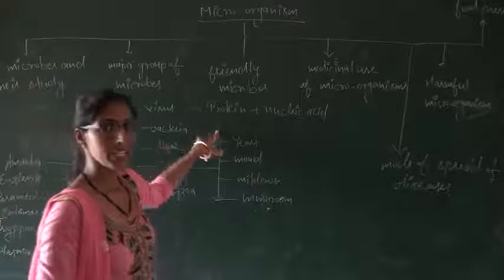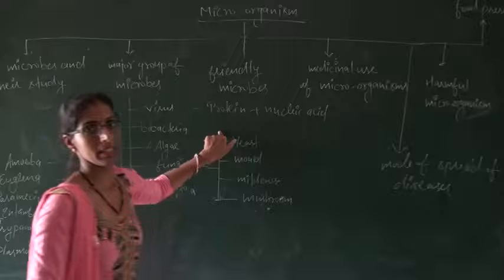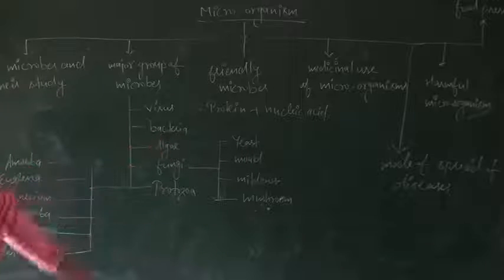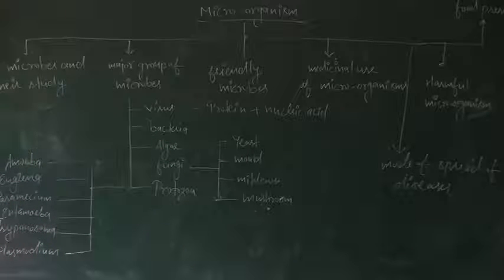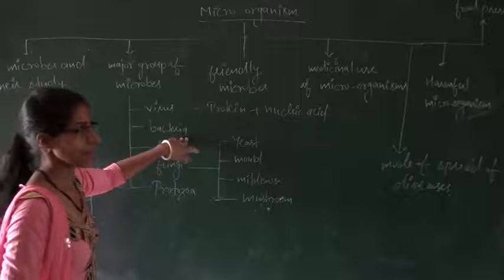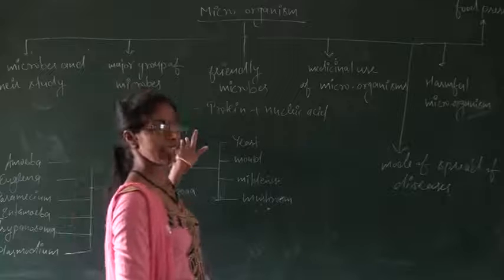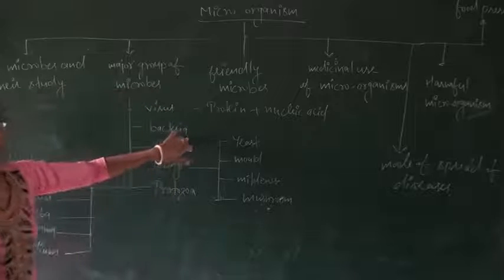There are two types of cells, plant cells and animal cells. Bacteria behave like a plant cell due to the presence of a cell wall, because a cell wall is absent in animal cells and present in plant cells.